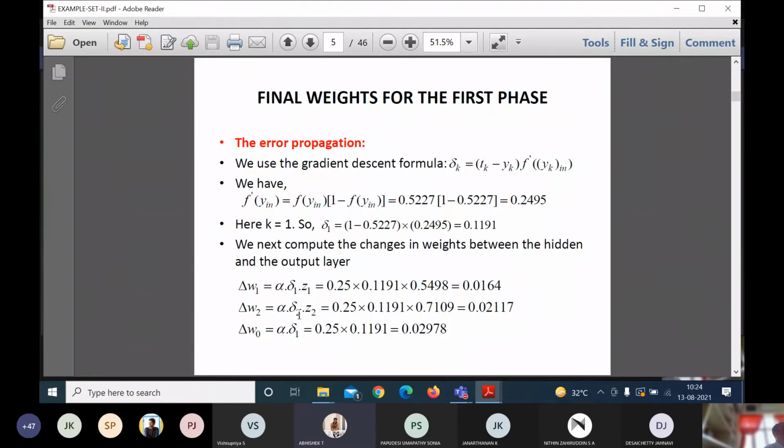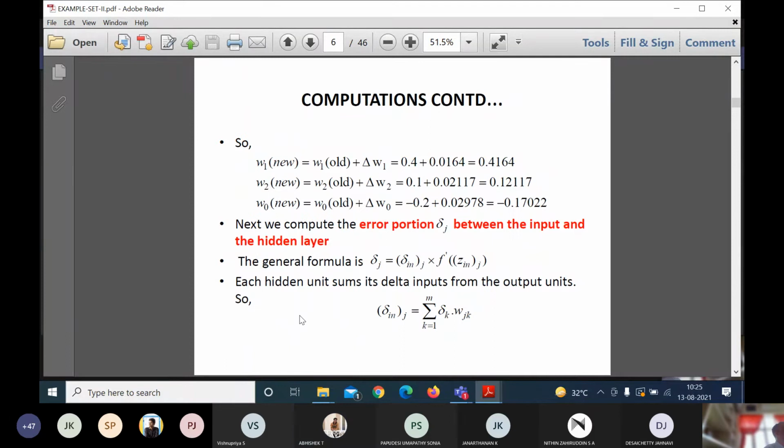Okay, sir. So if we have multiple output layers, we will do this again for the next one. Yeah. Now this delta W1, W2, delta W0 is clear, no? Yes, sir. And one more, sir. This y of k is equal to f of y of in. Is yk the same as function of y of k in? Yes. k is nothing but any node in the output layer. In general, they represent that.